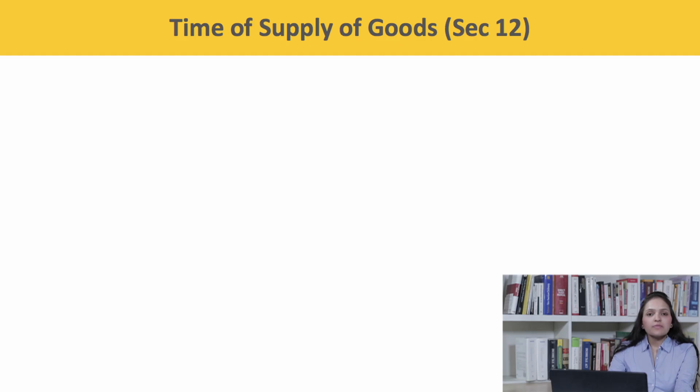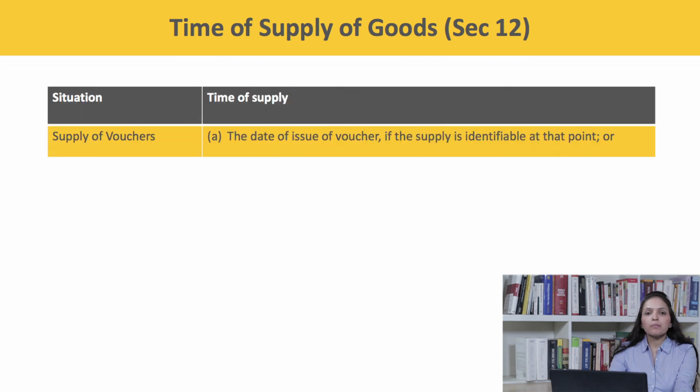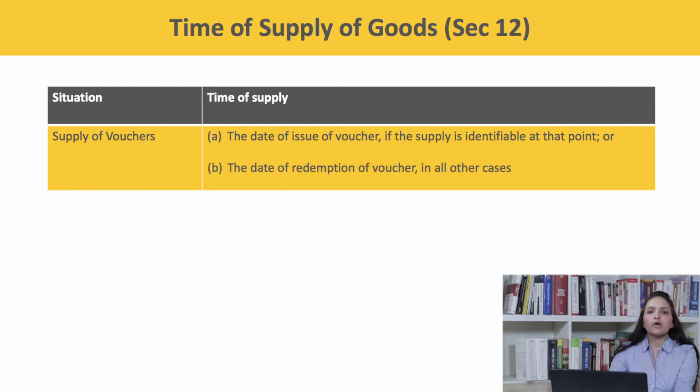According to section 12 subsection 4, the time of supply of goods in the case of supply of vouchers shall be the date of issue of voucher if the supply is identifiable at that point, or the date of redemption of the voucher in all other cases. Let's take up an example to understand this.